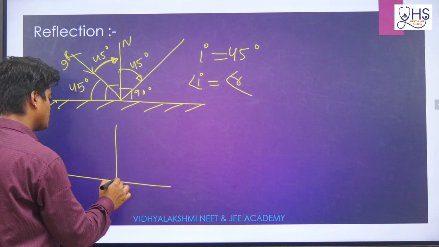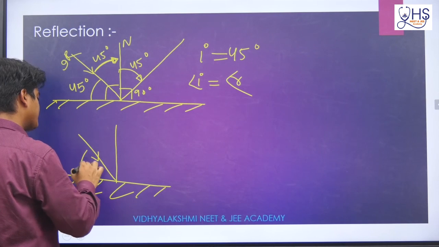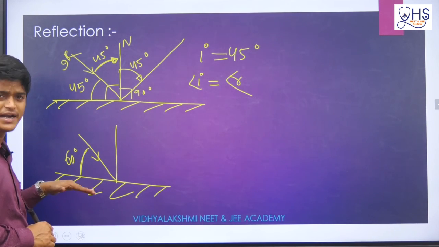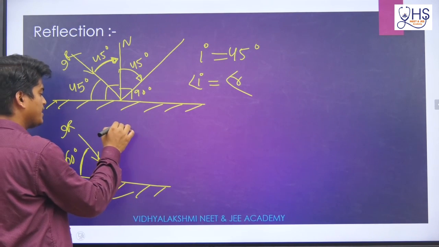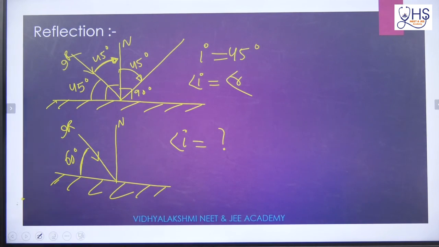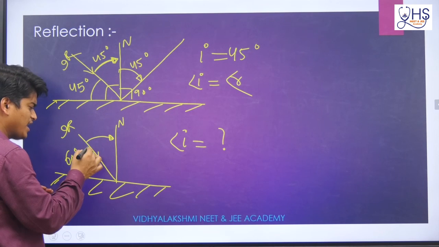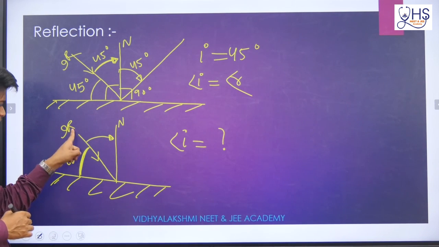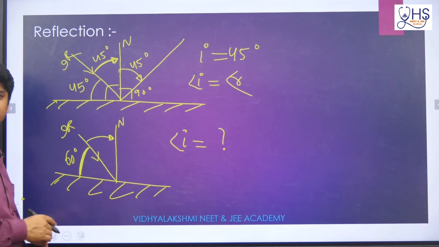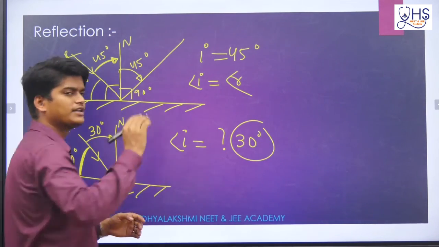Now the same thing, suppose this incident ray is coming and this angle is 60 degrees. This angle is between the incident ray and the reflecting surface. So this is your incident ray and this is your normal. If I ask what is the angle of incidence here, what will the answer be? Listen, I have to measure from here to here. This angle I don't have to consider, because it is the angle between the incident ray and the reflecting surface. But this is the angle between the incident ray and the normal, so I have to consider this angle, which will be 30 degrees. So the angle of incidence is nothing but 30 degrees.